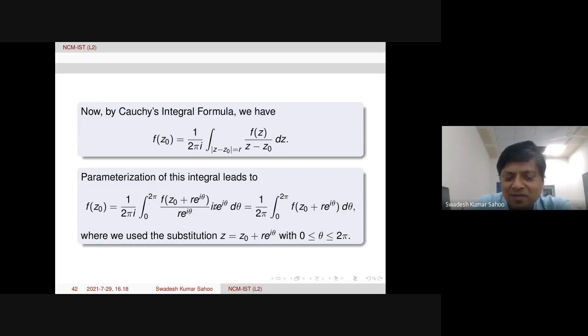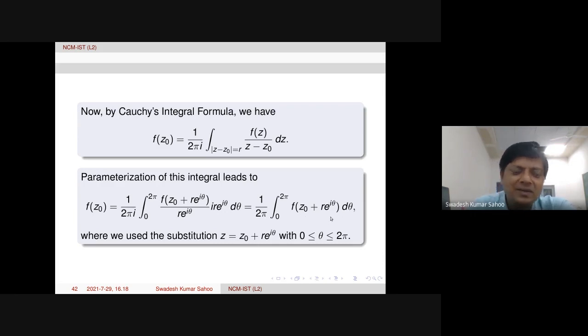Then dz will be i r e to the power i theta d theta. Just parameterizing this. Now you see r e to the power i theta, r e to the power i theta getting cancelled. The i also getting cancelled. So therefore 1 over 2 pi is there outside, and inside the integral f of z0 plus r e to the power i theta d theta is happening.